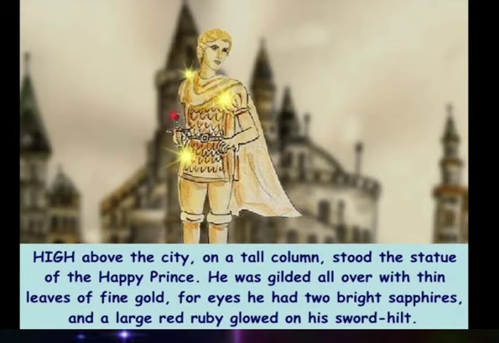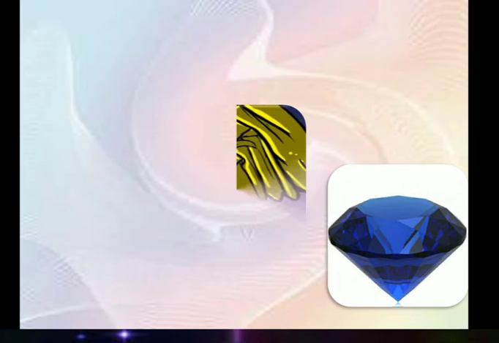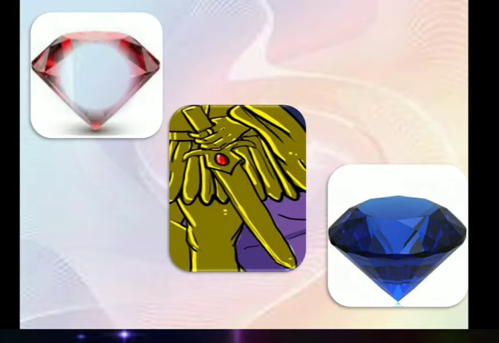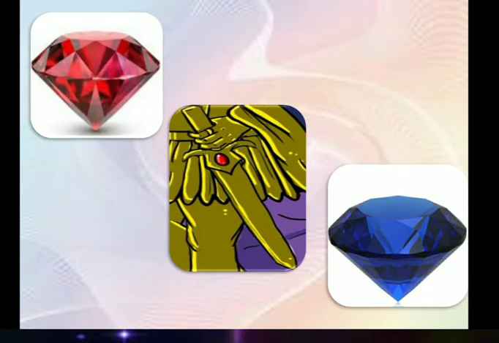You can observe in these pictures also that sapphire means the blue stones, and ruby we can find in the red color. So the statue was having one sword, and in its hilt, it means in the handle of that sword, one red ruby was there. So like this, the statue was made with gold and precious stones.